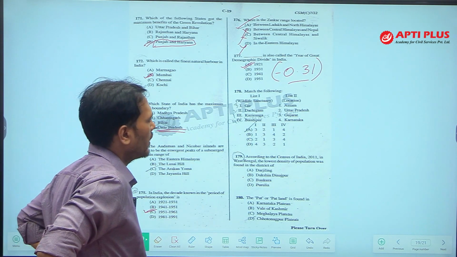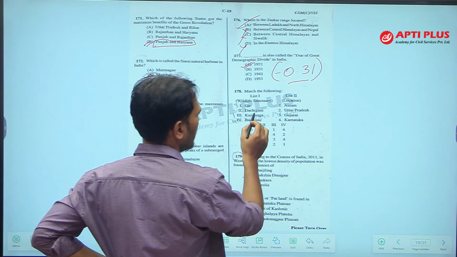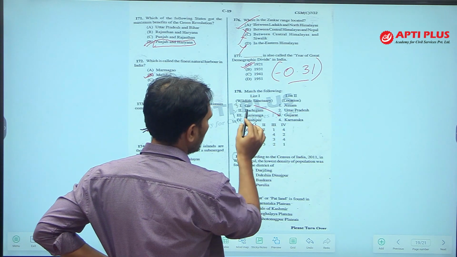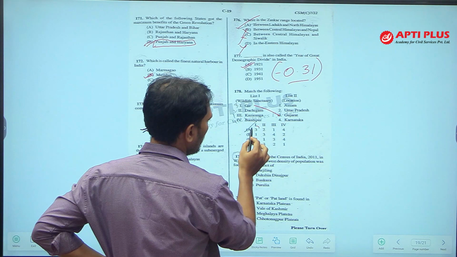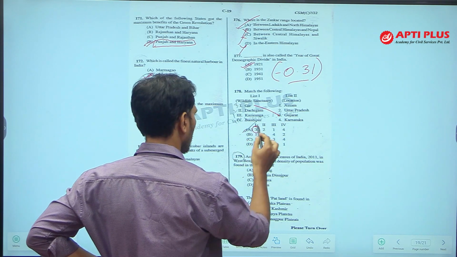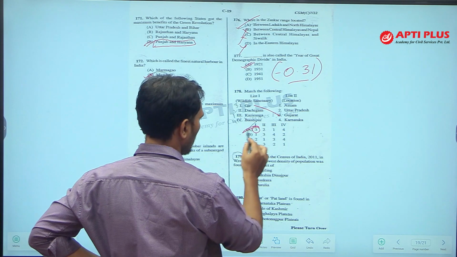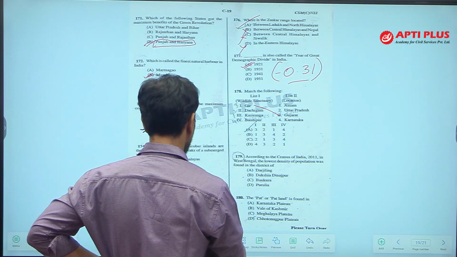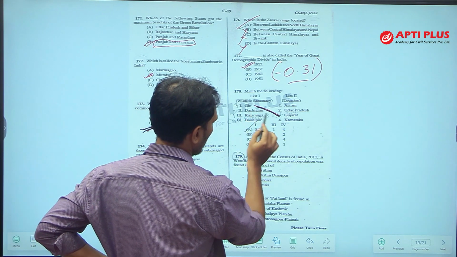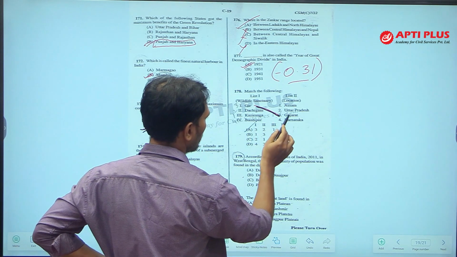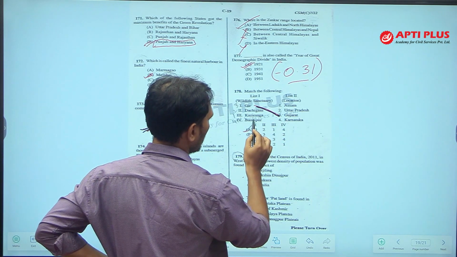Next, you have to again match. Gir National Park is in Gujarat. So, 1 goes with 3, first option. Option A is the correct answer. You do not need to match all the options, just from the first match you can answer this. Gir is in Gujarat, okay.